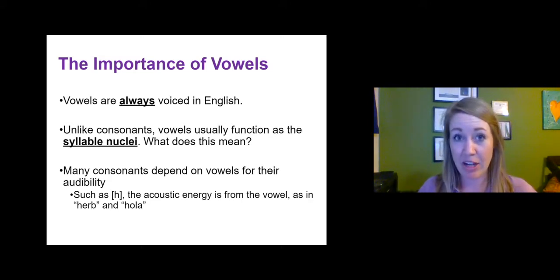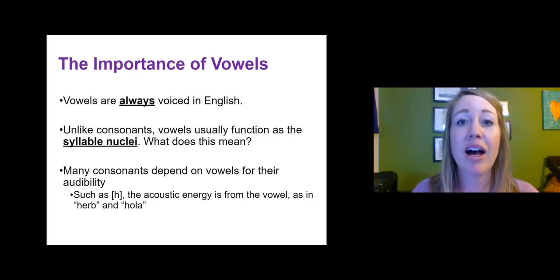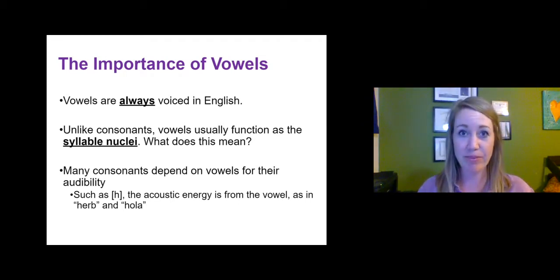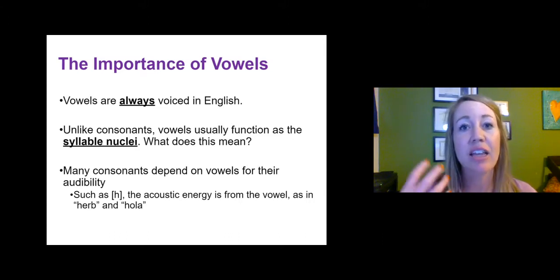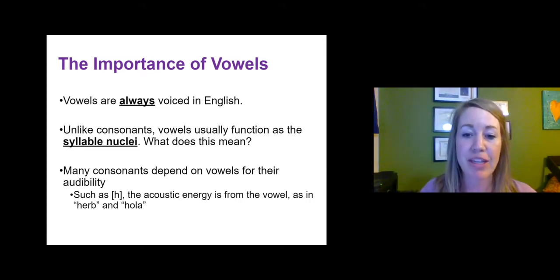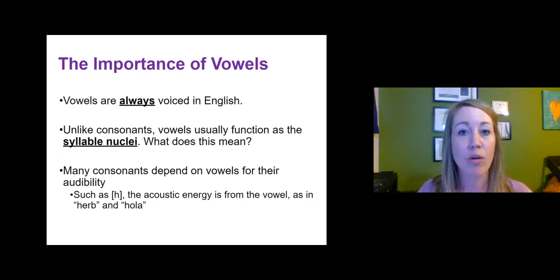The consonant sound h is one of those consonants. We usually don't even hear the sound itself, but we hear the vowel that follows it, and that gives the h a little more audibility. It's funny though, because the vowel has become so relied on for words like herb, or hola, that the h has slowly stopped being pronounced in certain words.